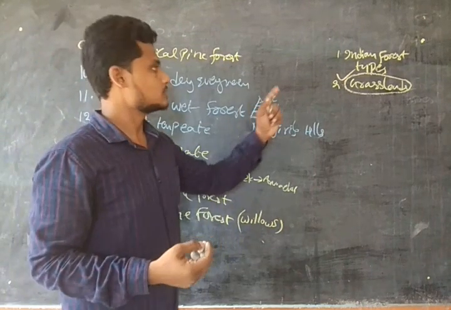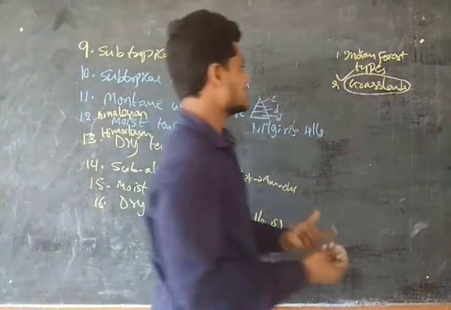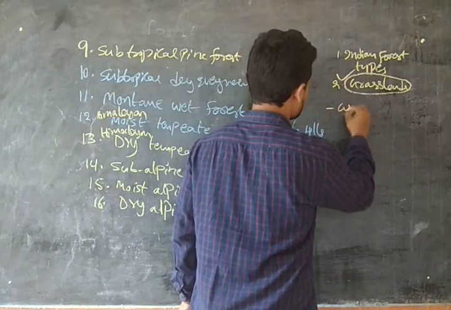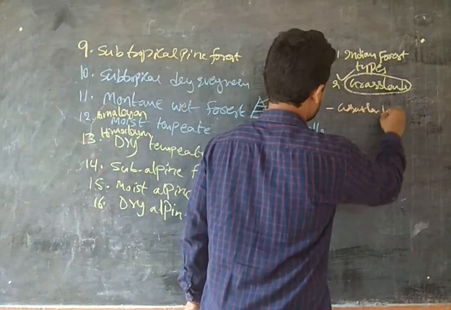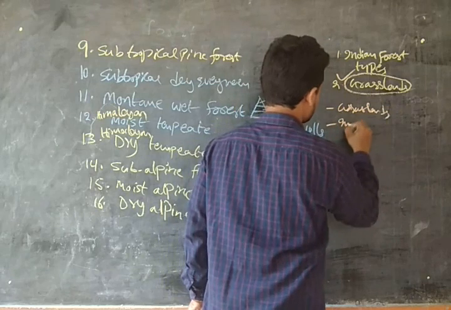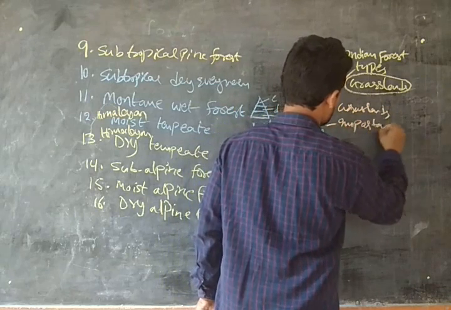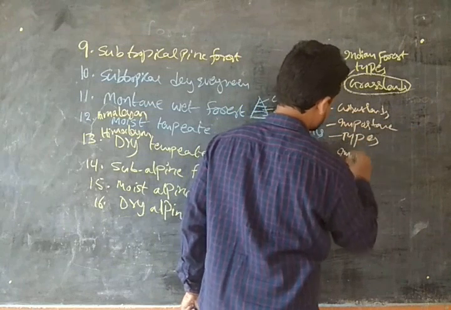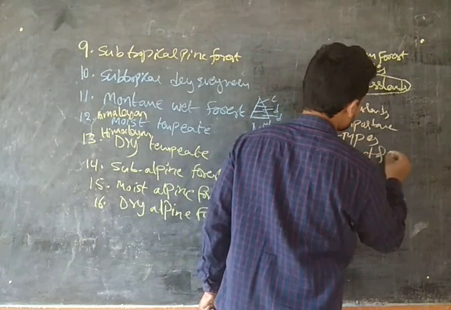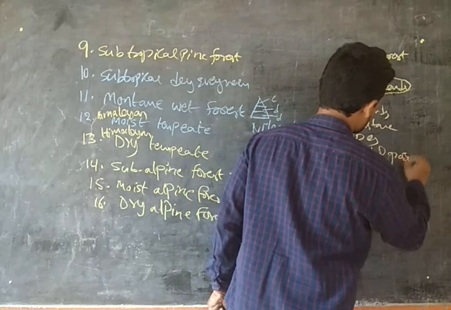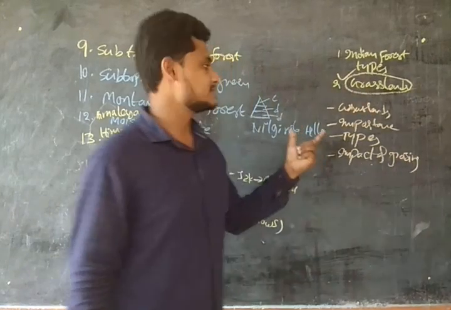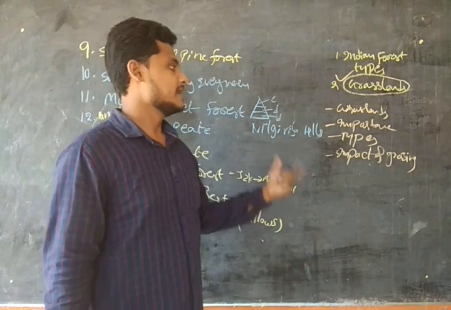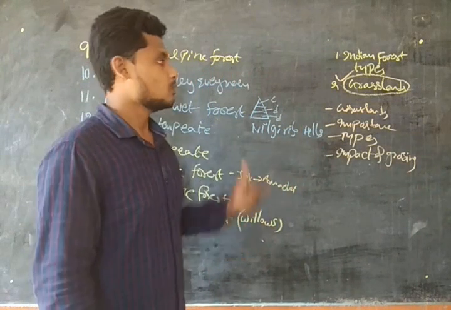So grasslands. What do you mean by grasslands? In the grasslands we are going to see the importance, types and impact of grazing. So what do you mean by grasslands, what is the importance of the grasslands, the types of grasslands and the impact of grazing? So what are the grasslands?